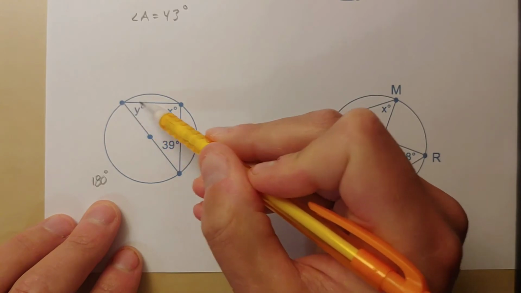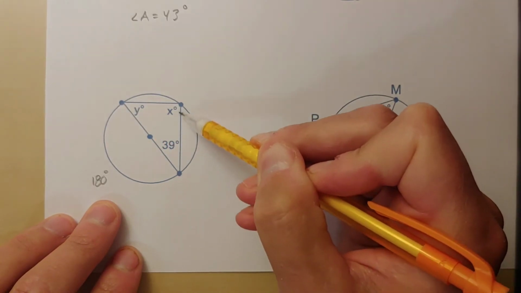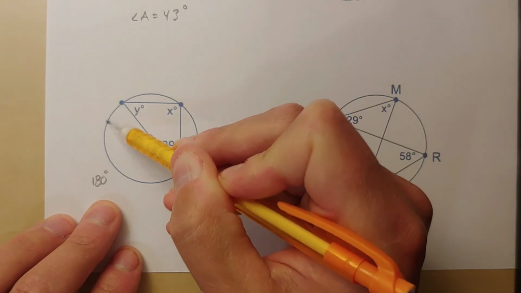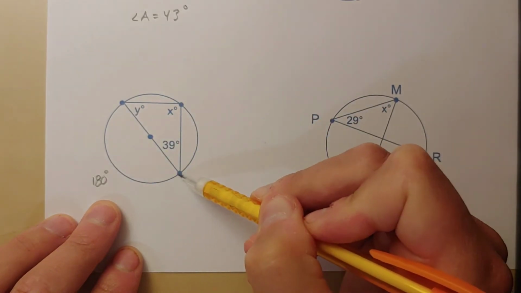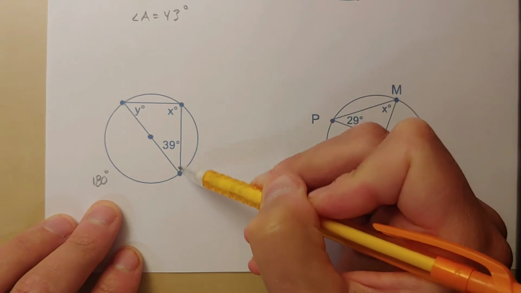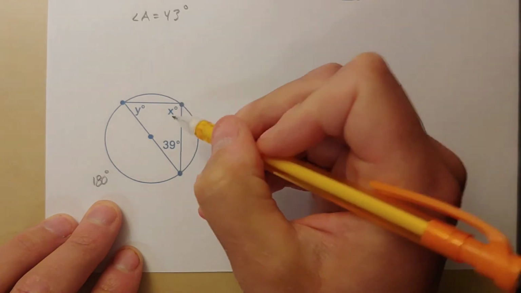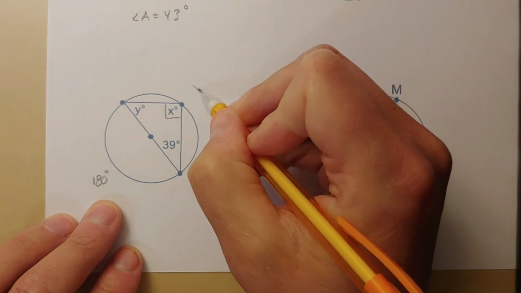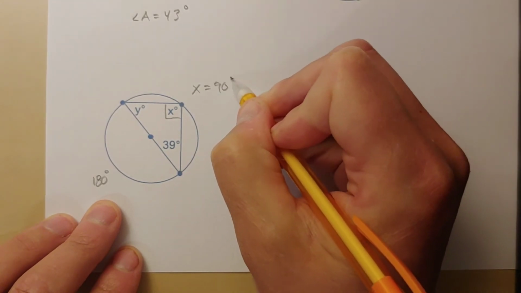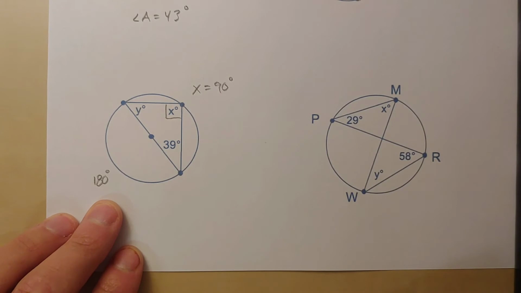Notice that this angle right here is an inscribed angle that intercepts that arc. So if this arc is 180, this inscribed angle here must be half as much. This must be 90 degrees. So right there, I already know that x is equal to 90 degrees.